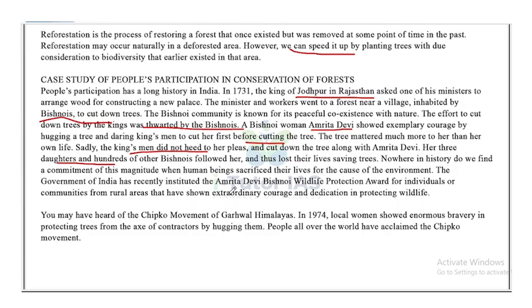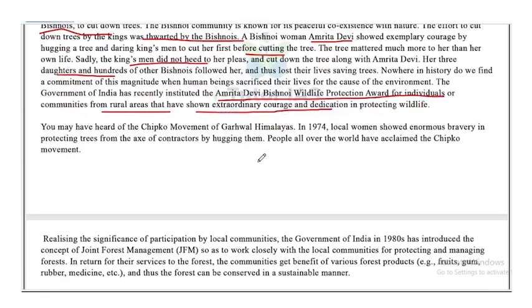The government of India has recently instituted the Amrita Devi Vaishnavi Wildlife Protection Award for individuals or communities from rural areas that have shown extraordinary courage and dedication in protecting wildlife. You may have heard of the Chipko movement in the Garhwal Himalayas. In 1974, local women showed enormous bravery in protecting trees from the acts of contractors by hugging them. People all over the world have acclaimed the Chipko movement.